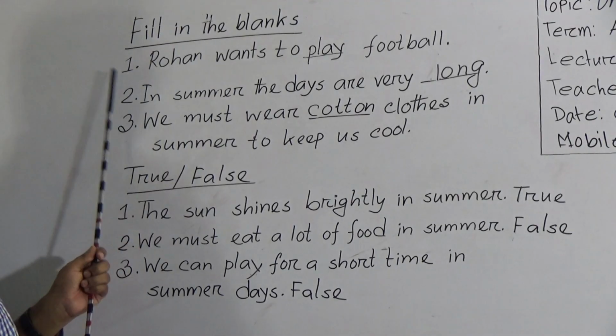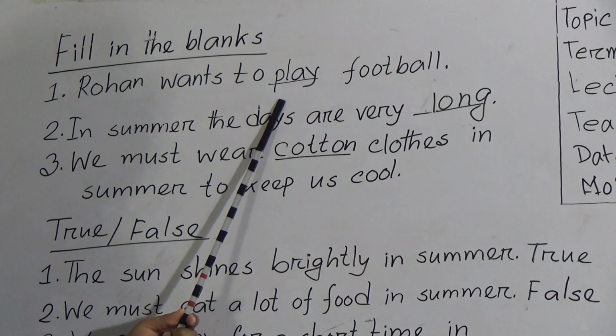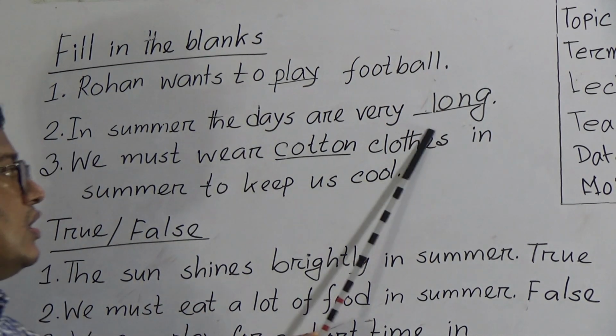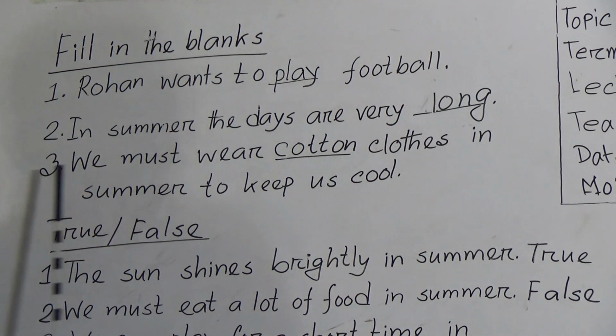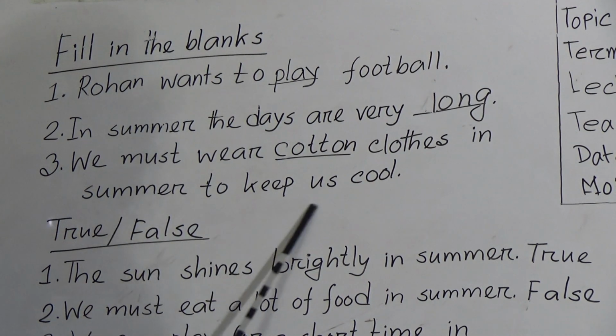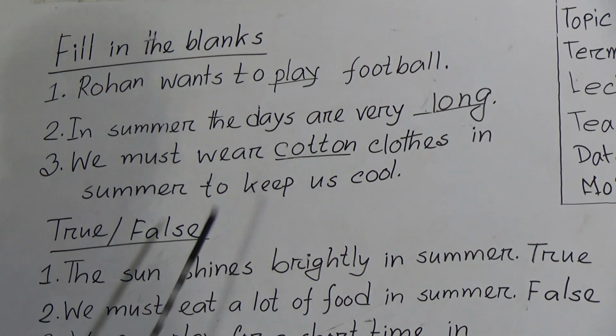So my dear students, let's see again. Fill in the blanks. Number 1, Rohan wants to dash football. The answer will be play. Number 2, in summer the days are very dash. Answer will be long, L-O-N-G. Number 3, we must wear dash clothes in summer to keep us cool. Answer will be cotton, C-O-T-T-O-N. Remember this word very carefully.